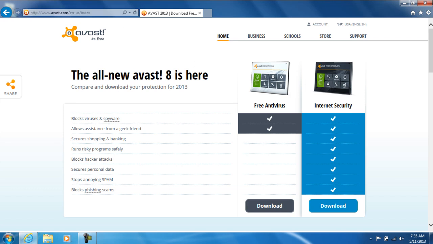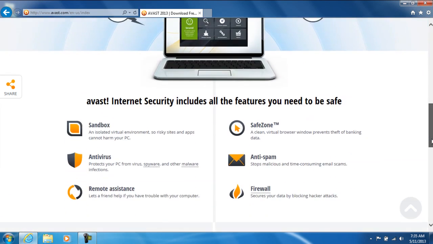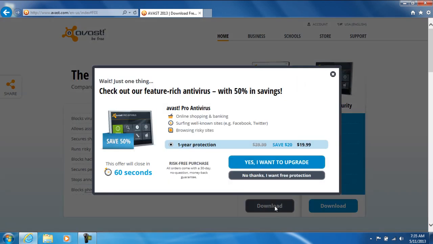Usually on the web page they have a list of all different kinds of antivirus. The one that we're going to download is the free antivirus. Be very careful with what they ask. They do ask if you want to have the 1-year pro or not. I'm going to choose not to. No thank you.